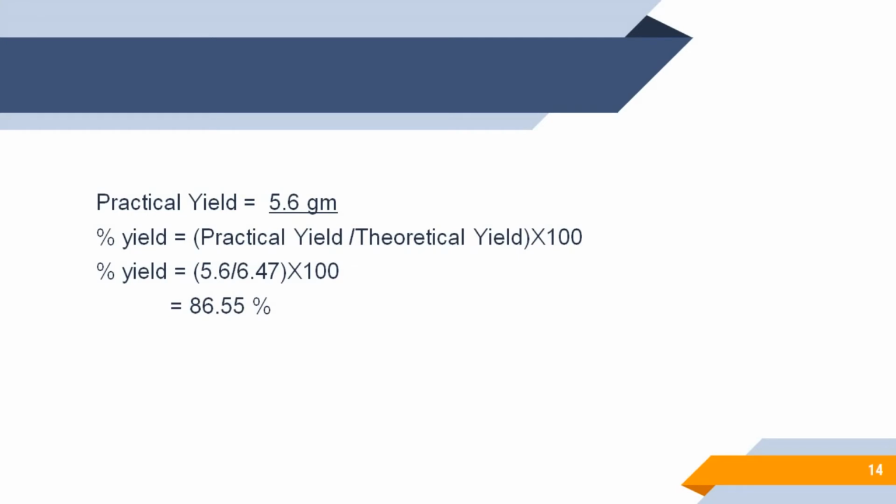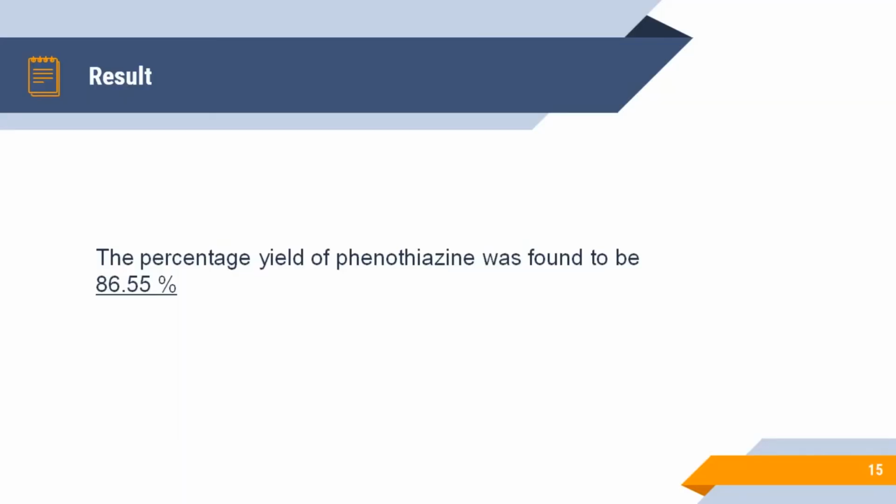Practical yield was found to be 5.6 gram. Practical yield means the actual weight of the compound which we have got after synthesis. So after synthesis, on weighing, we found that phenothiazine was 5.6 grams. So percentage yield is practical yield divided by theoretical into 100. So it comes out to be 86.55 percentage. So now let us see how to report the result. So percentage yield of phenothiazine was found to be 86.55 percentage.